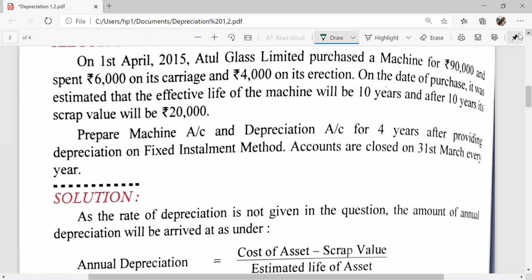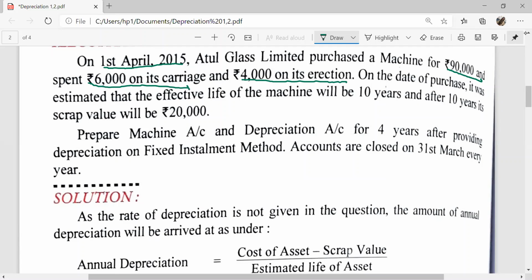On 1st April 2015, Atul Glass Limited purchased a machine for rupees 90,000 and spent rupees 6,000 on its carriage, 4,000 on its erection, means on its installation.